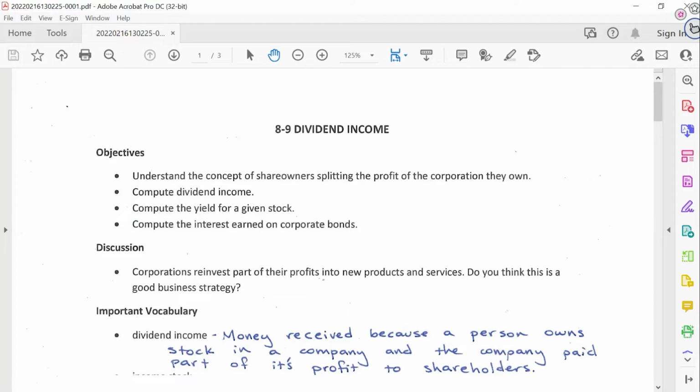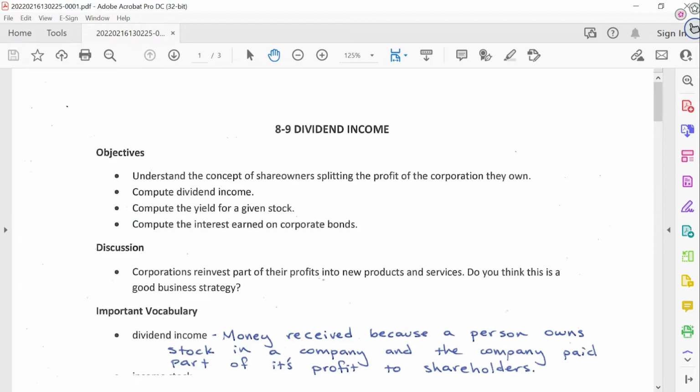Okay? So the first thing to understand is that sometimes companies give dividends to their stockholders as a way of saying thank you for owning our stock. Now you may think, why would a company want to do this? The reason is that by giving some money to their stockholders, it'll keep the value of their stock high and also may raise the value of their stock. So that's why they give money back to stockholders, and those are called dividends.